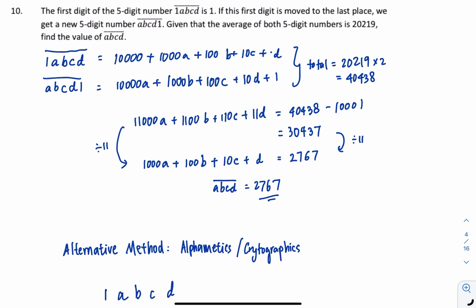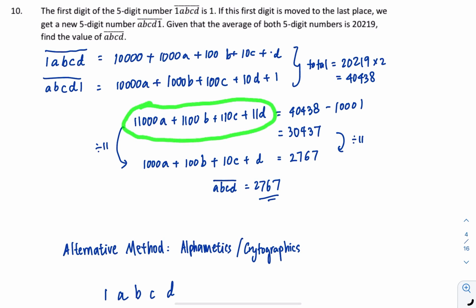1ABCD can convert it into 10,000 plus 1000A plus 100B plus 10C plus D. Same thing for ABCD1, you can convert that into the value, which is 10,000A plus 1000B plus 100C plus 10D plus 1. And then you find the total.